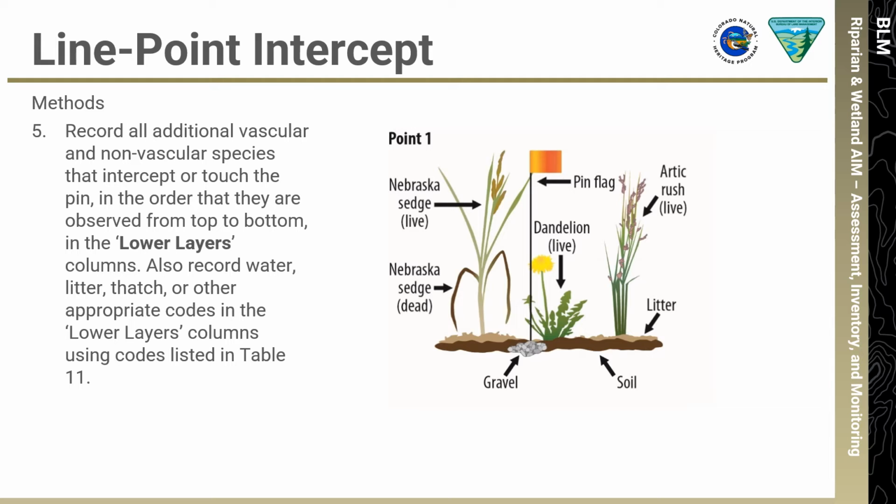Record each plant species only once, the first time it is intercepted, even if it is intercepted several times as one or multiple individuals. If a species has already been recorded in the top layer column, it should not be recorded in the lower layer column. Again, if the pin intercepts a non-plant category or other lower layer code, such as litter, before intercepting a vascular plant, the vascular plant species should be recorded in the top layer column and litter should be recorded in the lower layers column, even if this is not the true order in which you're observing them in the field.